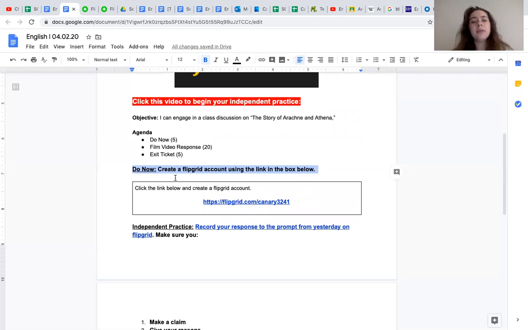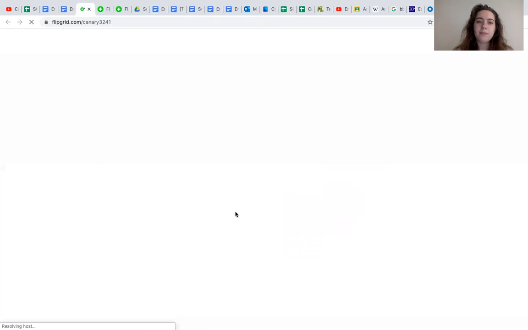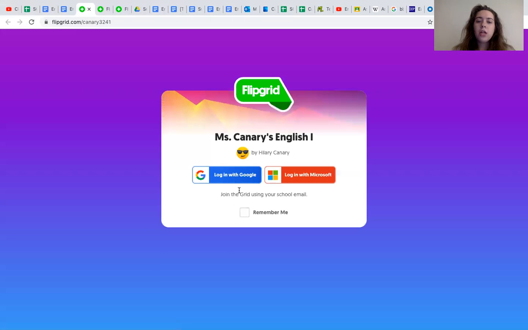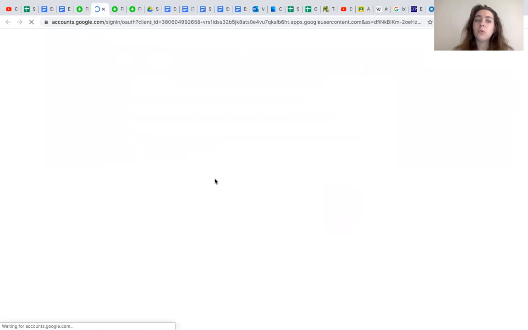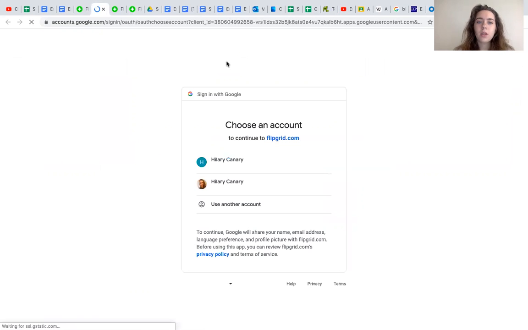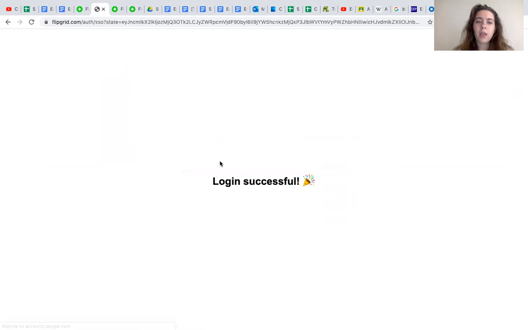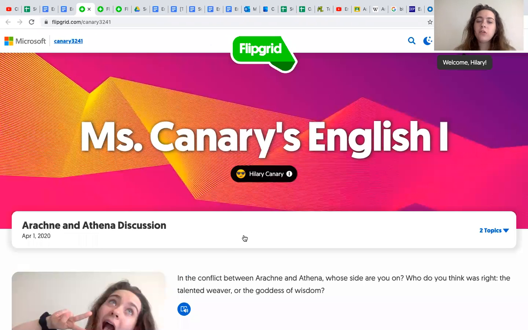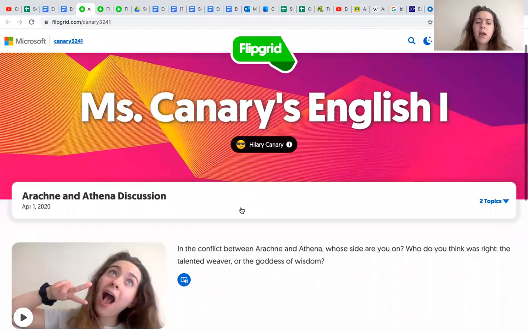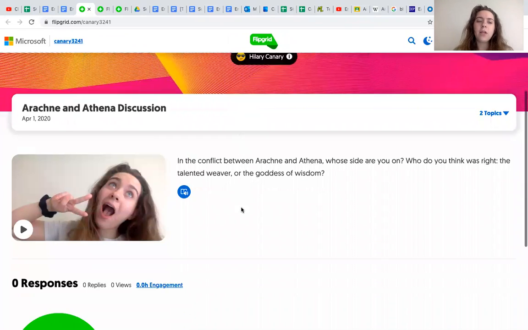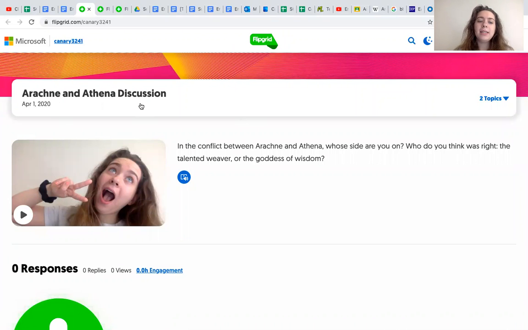The instructions for your do now say create a Flipgrid account using the link in the box below. So all you have to do is click this link, and I'm going to show you what happens when you click it. You're going to click the link and you should be taken to a page that looks like this. Click the button that says log in with Google, and log in with your school Google account. Just give it a second to load. I'm logging in with my school account. Your page should look something like this. It might look a little bit different because I'm looking at the teacher side of it. If you scroll down, you should see a topic called Arachne and Athena discussion.